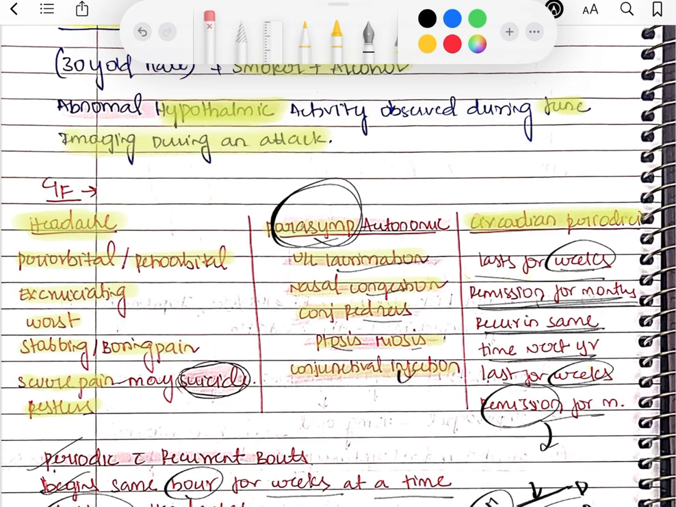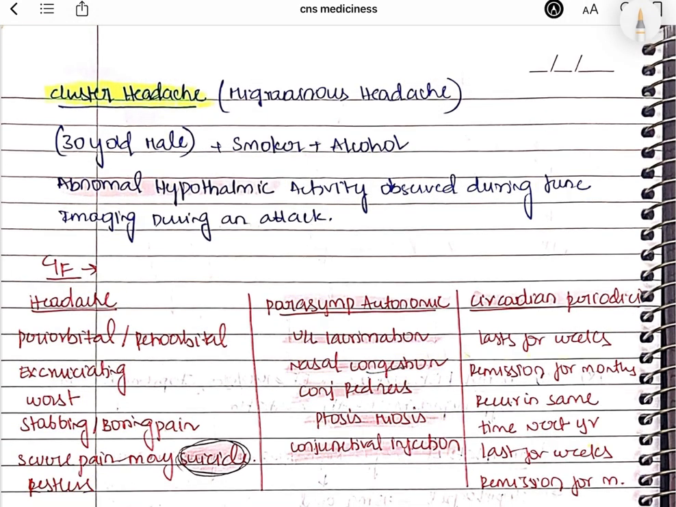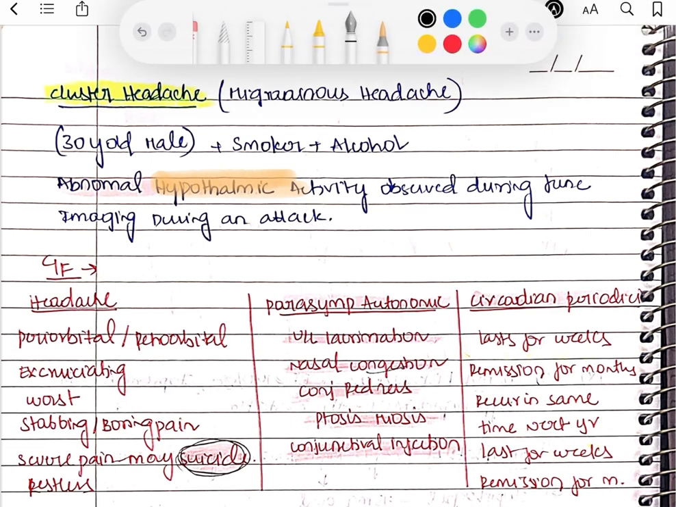So if we summarize this whole thing, this cluster headache is a migrainous type of headache seen in the 30-year-old male with the smoking and the alcohol history. There will be abnormal hypothalamic activity. So by the mnemonic SOCH, we have remembered S stands for sumatriptan, which is given as a subcutaneous injection. O stands for oxygen and octreotide. C stands for circadian periodicity, and H stands for abnormal hypothalamic activity, which is noted during the functional imaging during an attack, right?